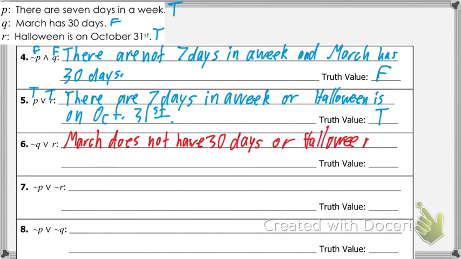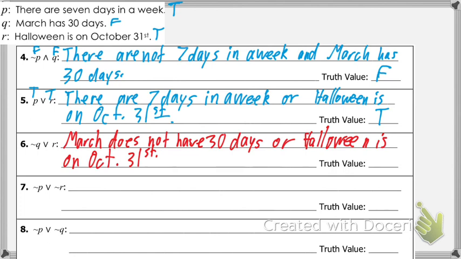So then, is mine okay? What do you have, Kenny? March has at least 30 days. No, it would have to have the not in there. March has not 30 days would still end up being a true statement, but it's not quite the negation. That would actually be considered a different statement.